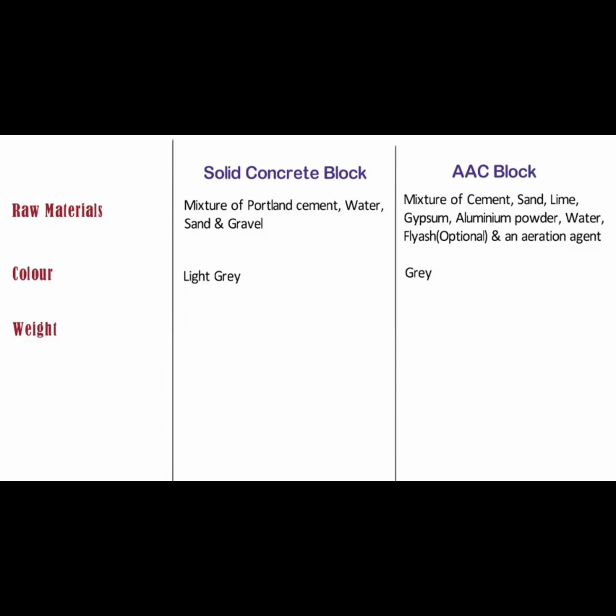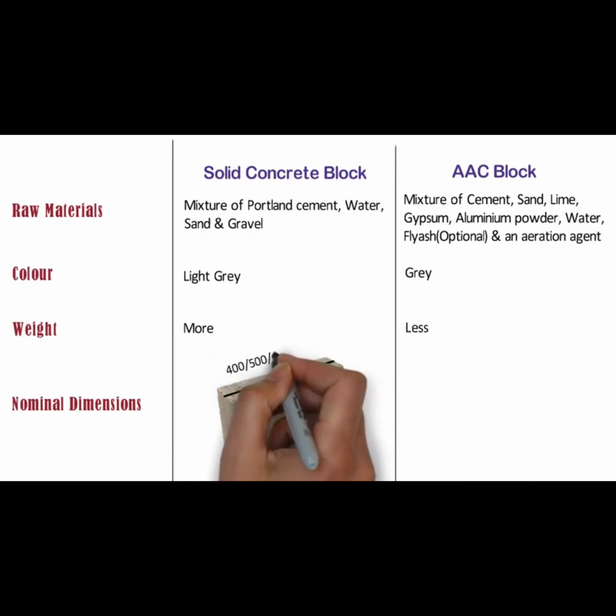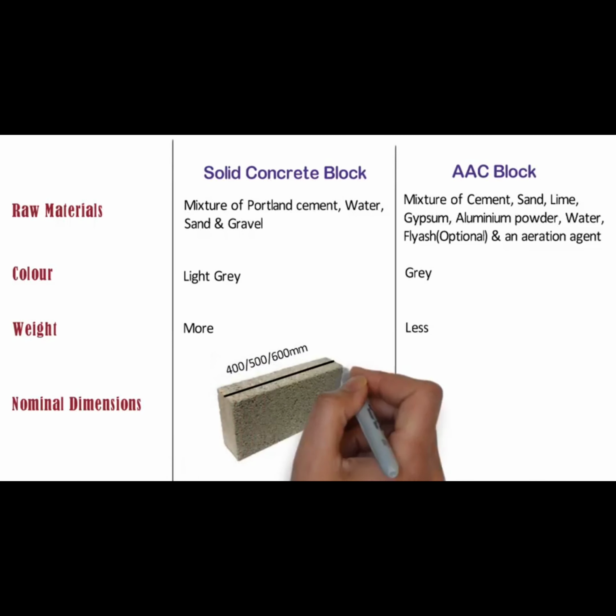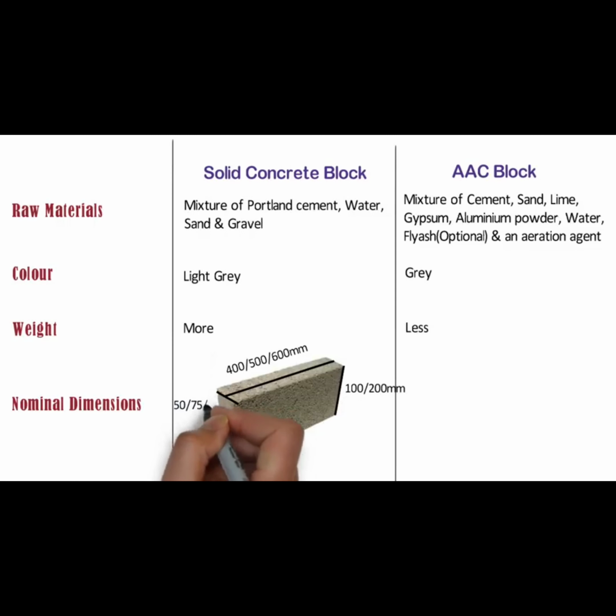Weight. Weight of solid concrete block is more as compared to AAC block of same size, whereas weight of AAC block is less as compared to solid concrete block of same size. Nominal dimensions. The length available in solid concrete blocks is 400, 500 and 600 mm. Height is 100 and 200 mm. And width is 50, 75, 100, 150, 200, 250 or 300 mm.